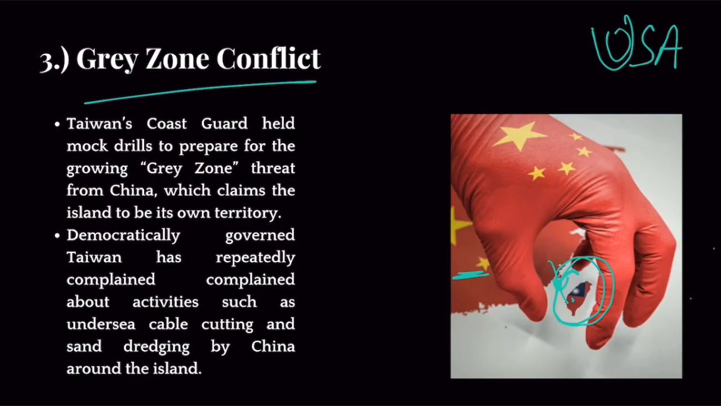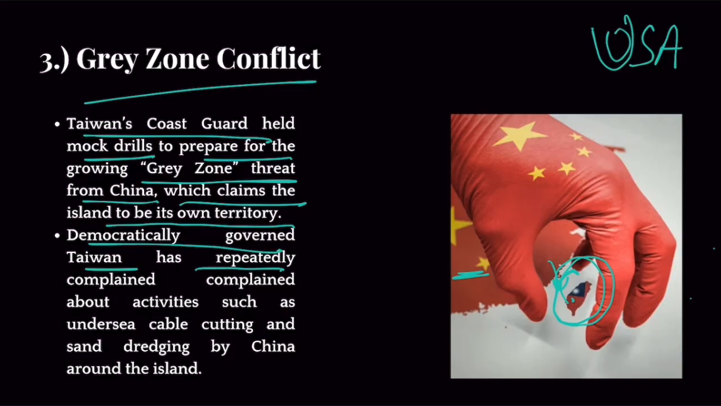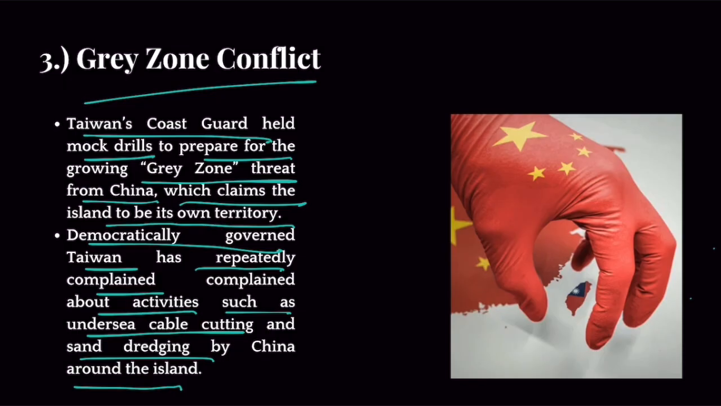Okay. Now, recently, Taiwan's Coast Guard held mock drills to prepare for the growing grey zone threat from China, which claims the island to be its own territory. Democratically governed Taiwan has repeatedly complained about activities such as undersea cable cutting and sand dredging by China around the island. Okay. Now, what Taiwan has complained is that, look, if China has to invade Taiwan, it has to do it via navy. Right? Because it is an island, there is no land bridge. So Chinese Navy would invade Taiwan.